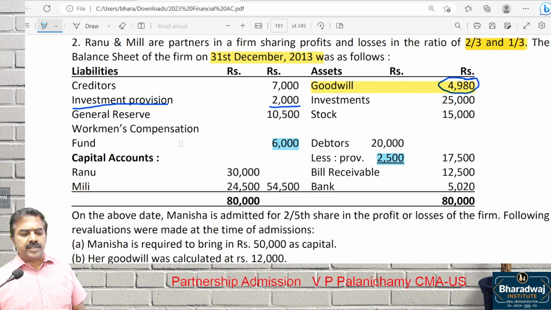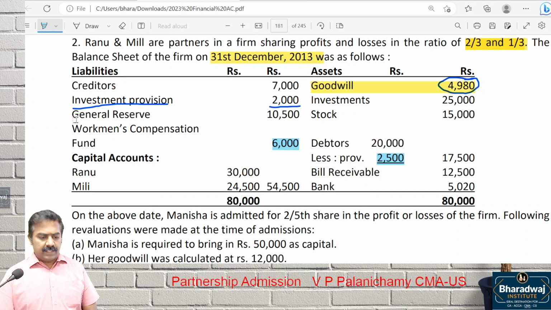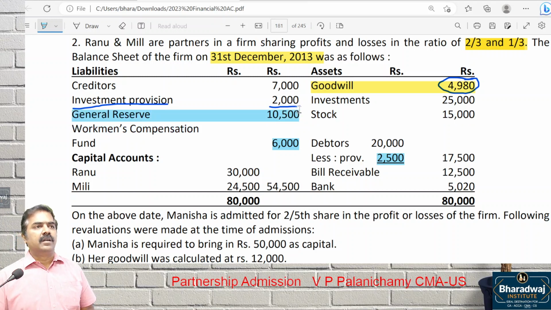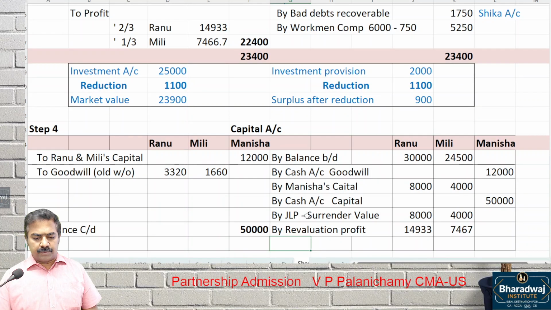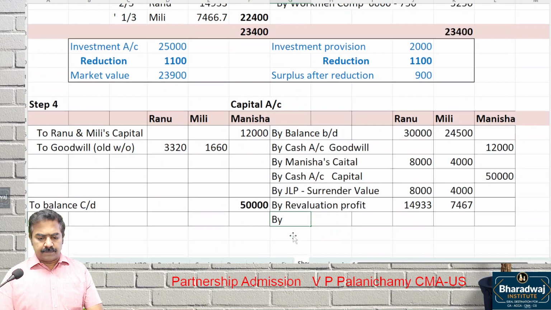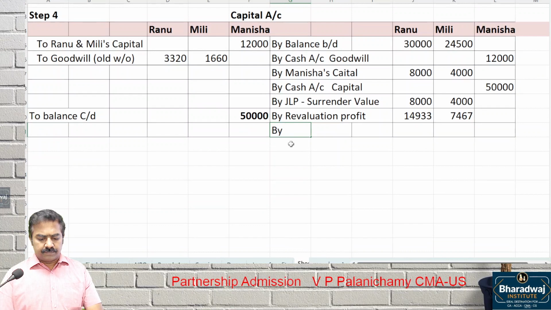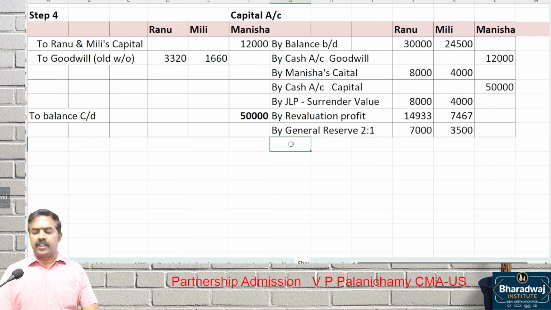Then, checking the old balance sheet, do you find any general reserve or P&L account? Yes, there is a general reserve. This general reserve should be transferred to whom? Old partners in old ratio. By general reserve in old ratio. What is old ratio? 2 is to 1. 7,000, 3,500. 2 is to 1 ratio you transfer.